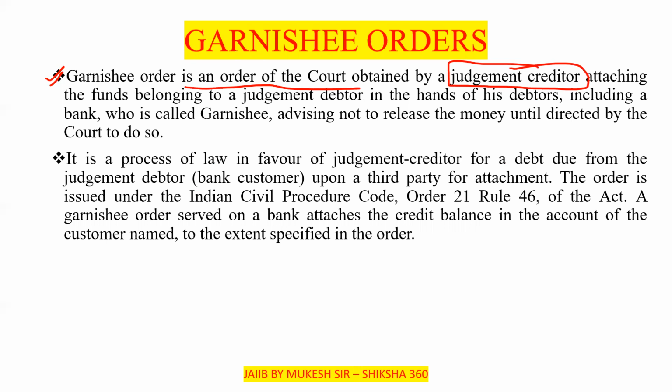So in that case, or in the case where they are doing any fraud, the court will issue an order. So a garnish order is an order of the court obtained by the judgment creditor attaching the funds belonging to the judgment debtor,